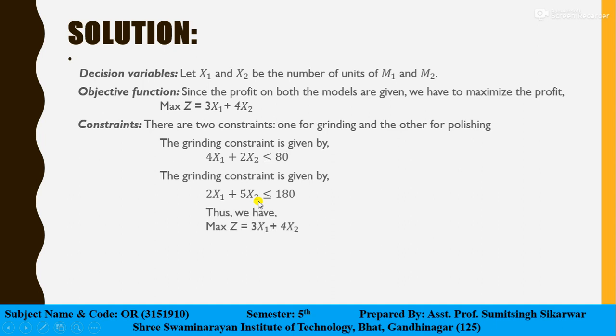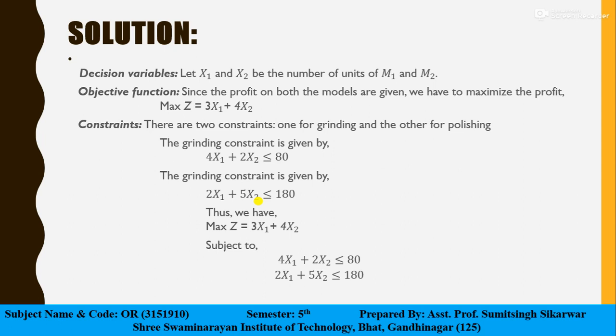Thus we have: maximize z equals 3x1 plus 4x2, for 3 rupees and 4 rupees profit, which is subject to two equations. For the grinder, 4x1 plus 2x2 must be less than or equal to 80, and 2x1 plus 5x2 must be less than or equal to 180.